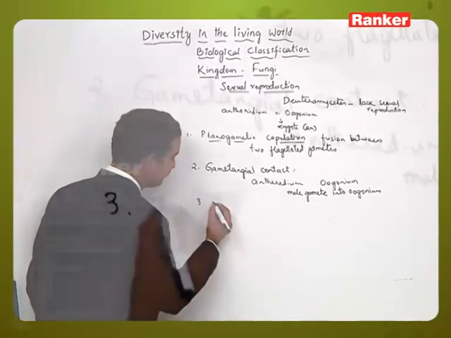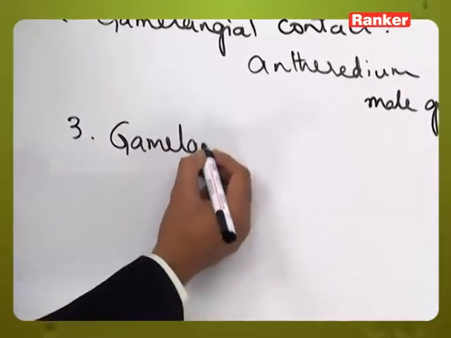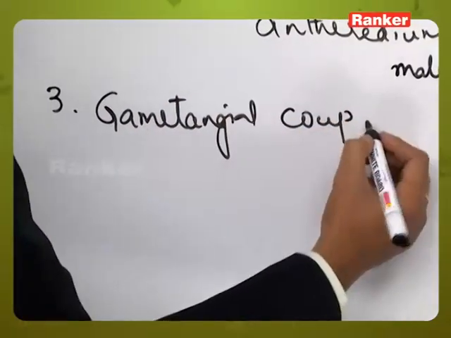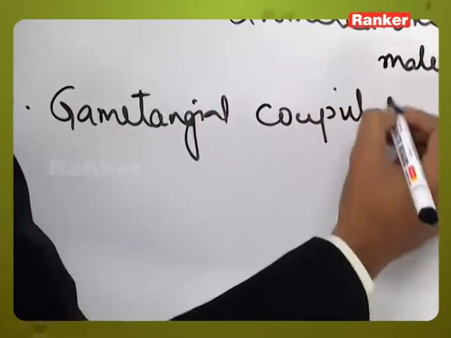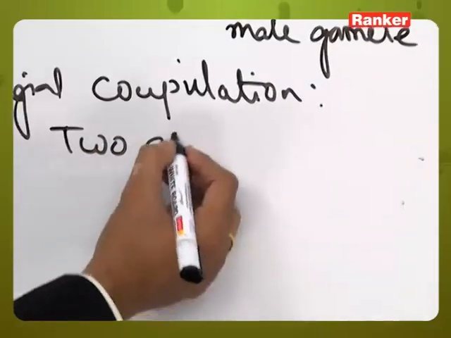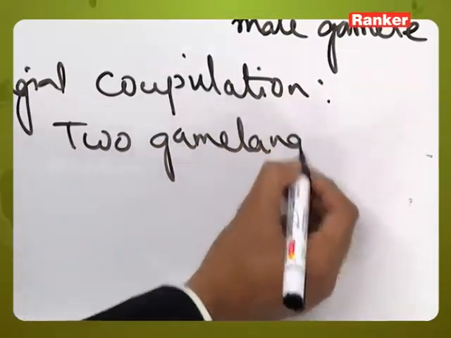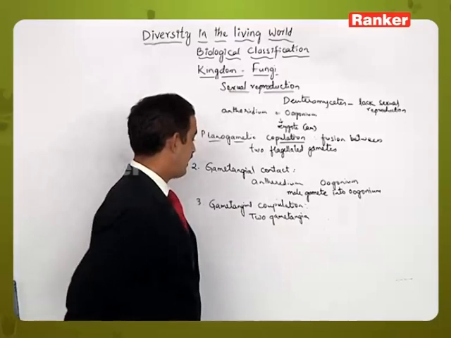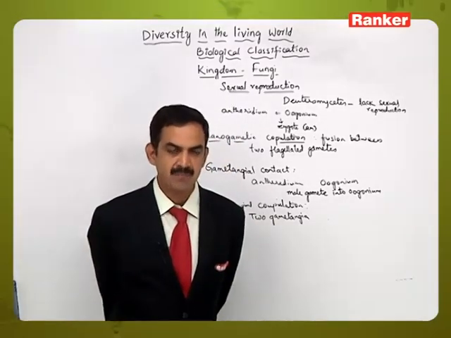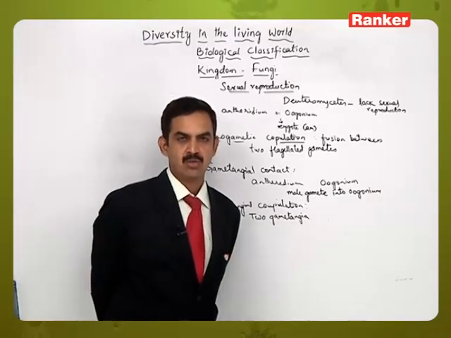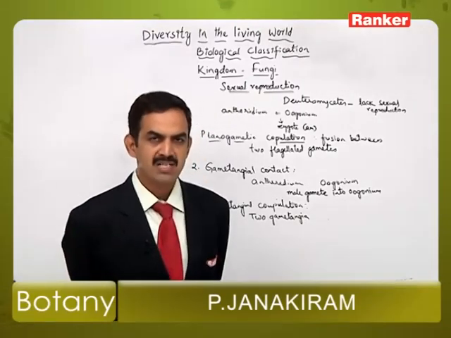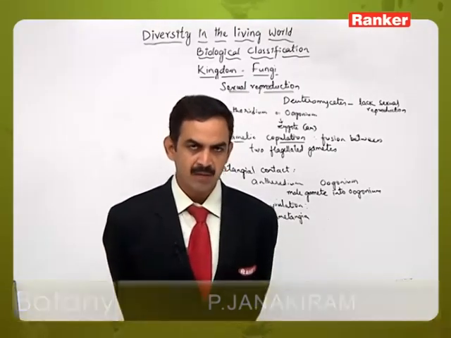The third one is gametangial copulation. In this, two gametangia are present. In some of them, one is considered a plus strain gametangium and the other a minus strain gametangium, depending upon whether the species is heterothallic or homothallic. If it is a heterothallic species, plus strain and minus strain gametangia are present.